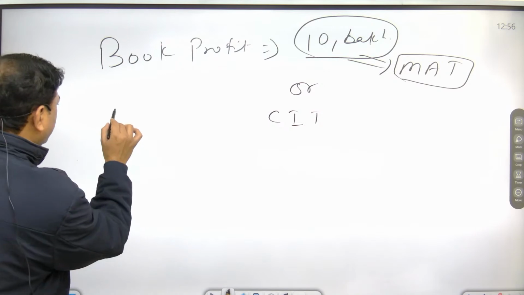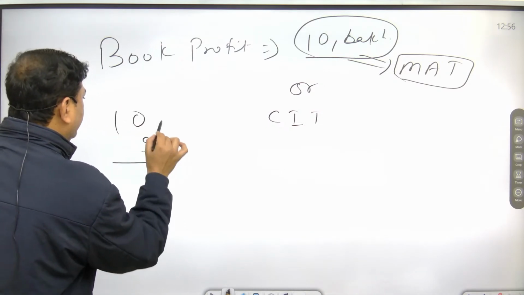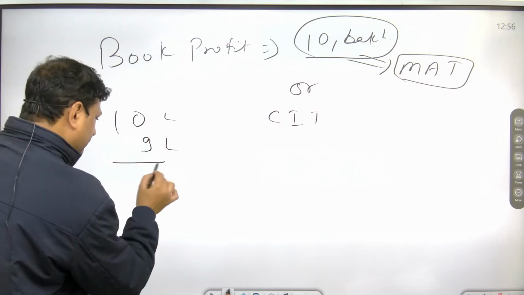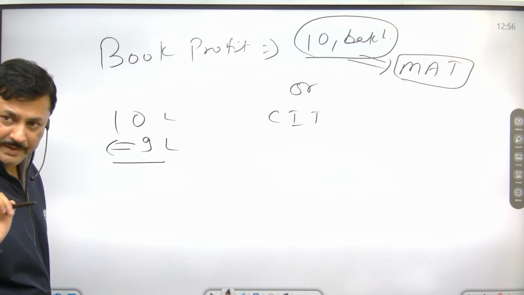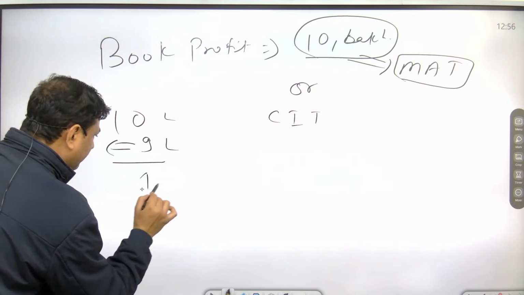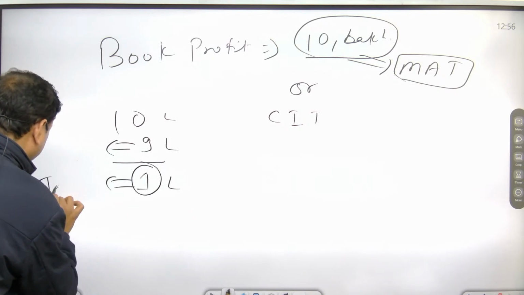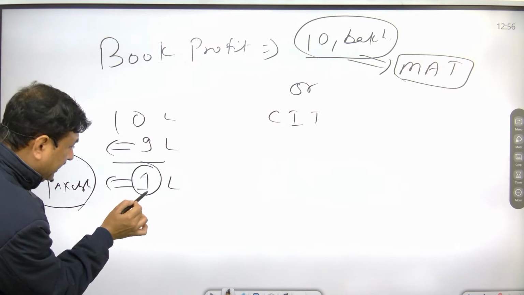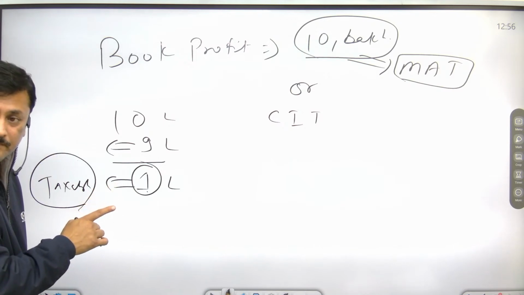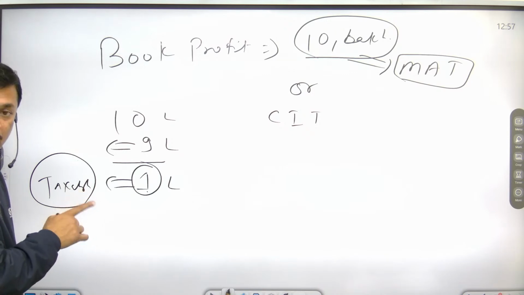This company has invested 9 lakh rupees, so on this the company will get a tax rebate. So 1 lakh is left, and this is the taxable amount. Now on this 1 lakh rupees.